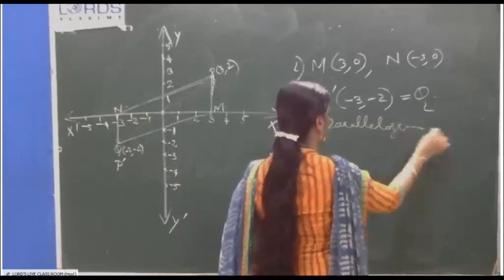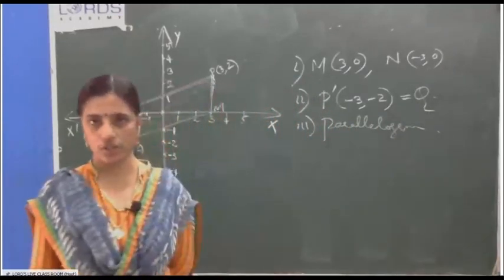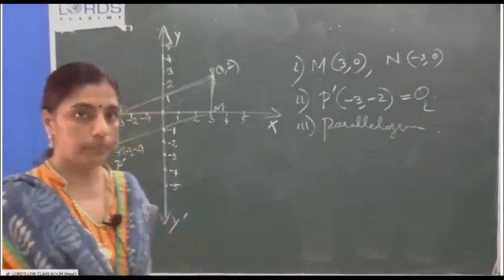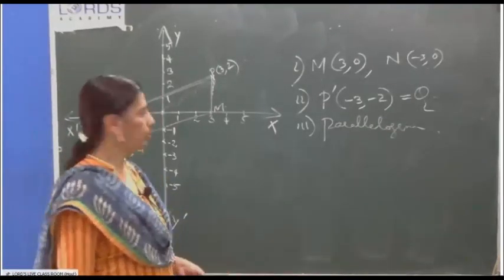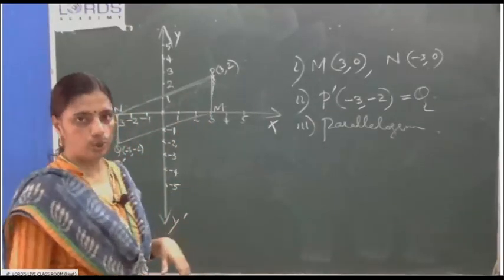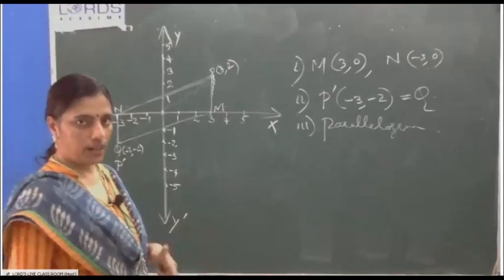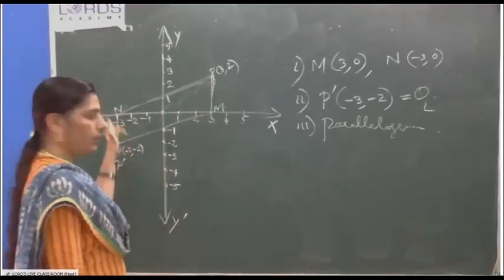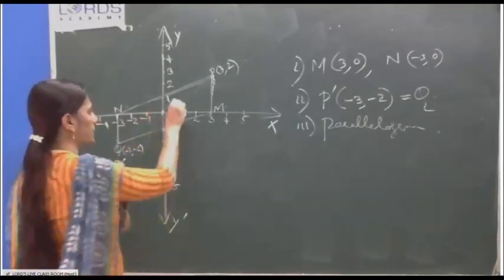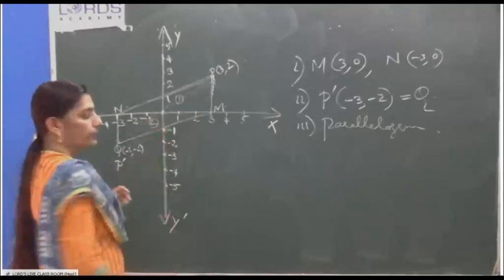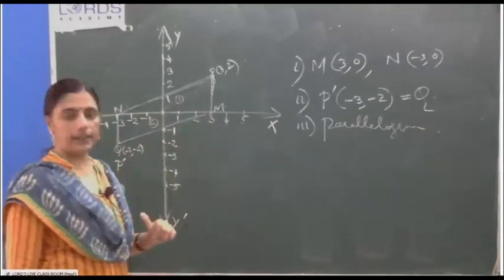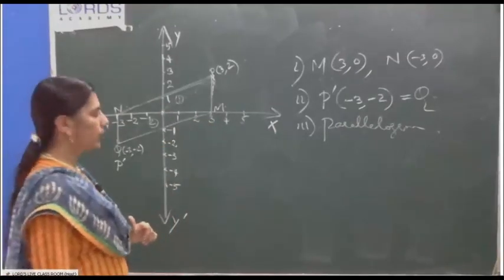And what is its area? Area is base into height. Parallelogram area, base into height. But here you don't know the height. You know only the slanting height. This is the slanting height. The correct height you don't know. That's why, instead of using base into height, I am considering this parallelogram as 2 triangles. 2 equal triangles. A parallelogram will be divided into 2 equal triangles.